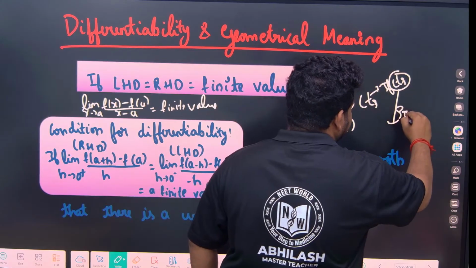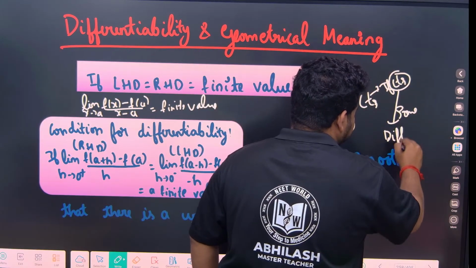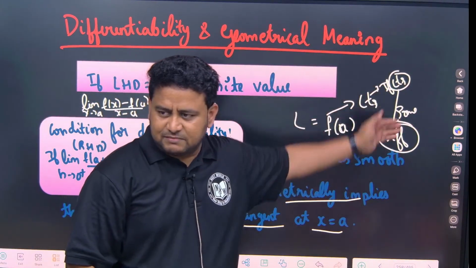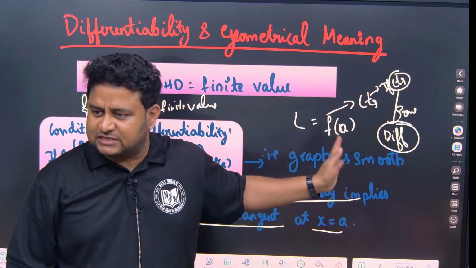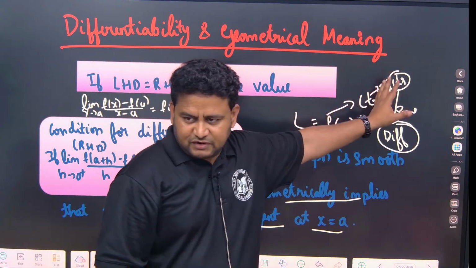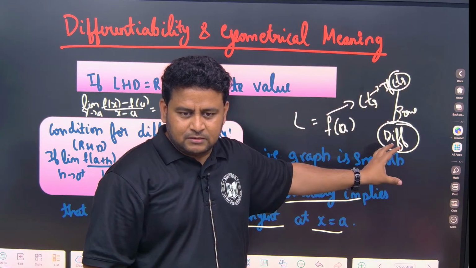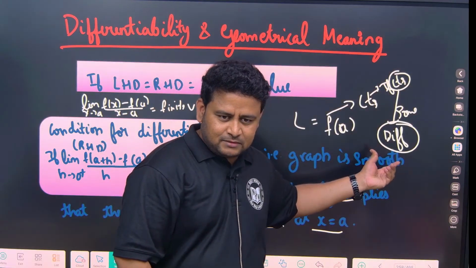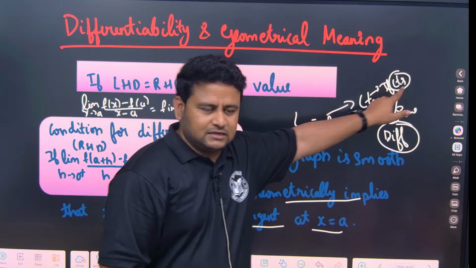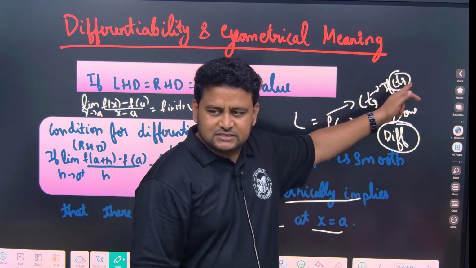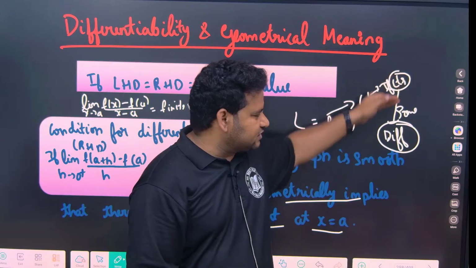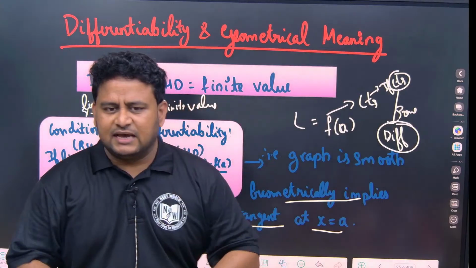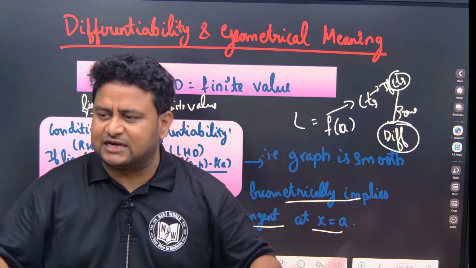Out of those continuous functions, some may be differentiable, but some may not be differentiable. Which are those? I will show you. But if a function is differentiable, then definitely it is continuous. Remember like this: any function which is differentiable should definitely be continuous.